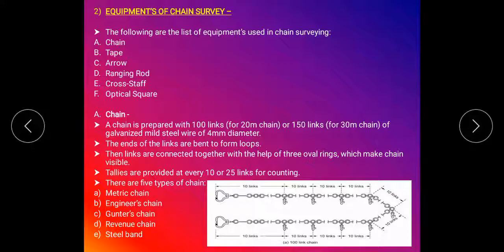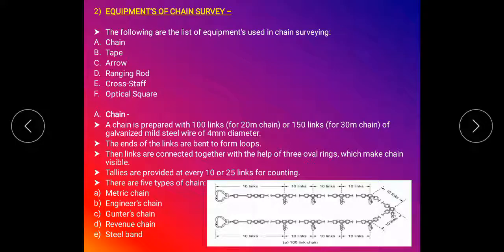Next, the chain is divided into 5 types. The first type, the metric chain. Second, engineer's chain. Third, Gunter's chain. Fourth, revenue chain. And fifth, the steel band. So these are the 5 types of chain. In the next lecture we study the metric chain briefly.